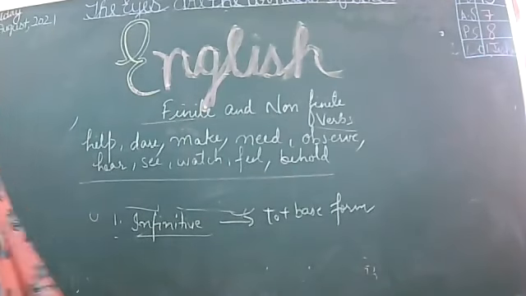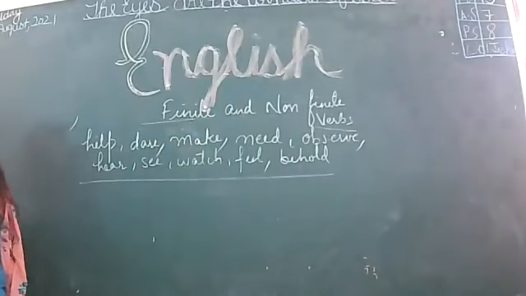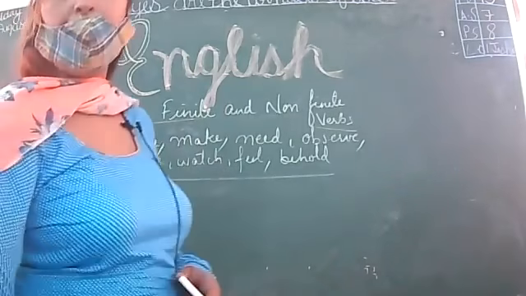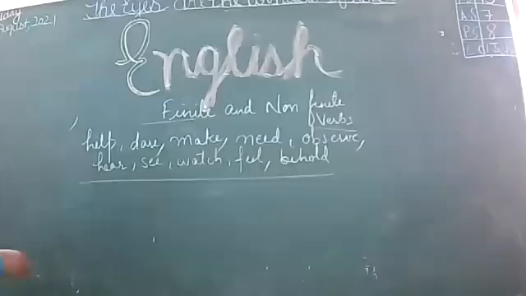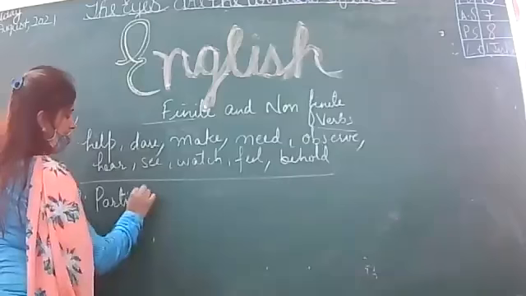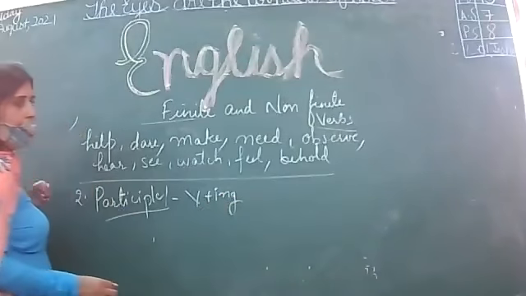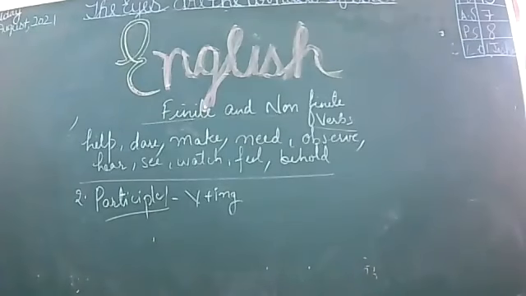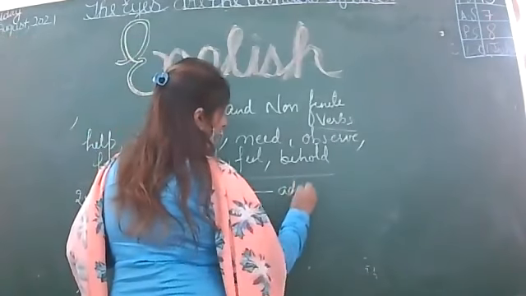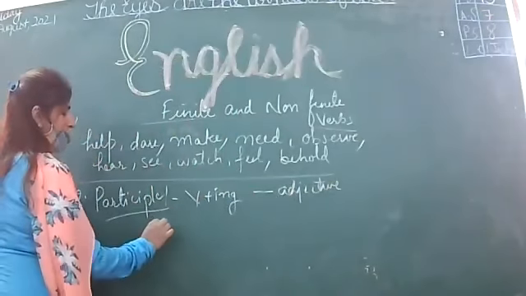Next, we are going to do participle. The second type of non-finite verb is participle. What is participle? Simple. It is verb plus ing, the base form of verb plus ing. And mainly it is acting as an adjective. But there is the present participle, and this is the past participle.